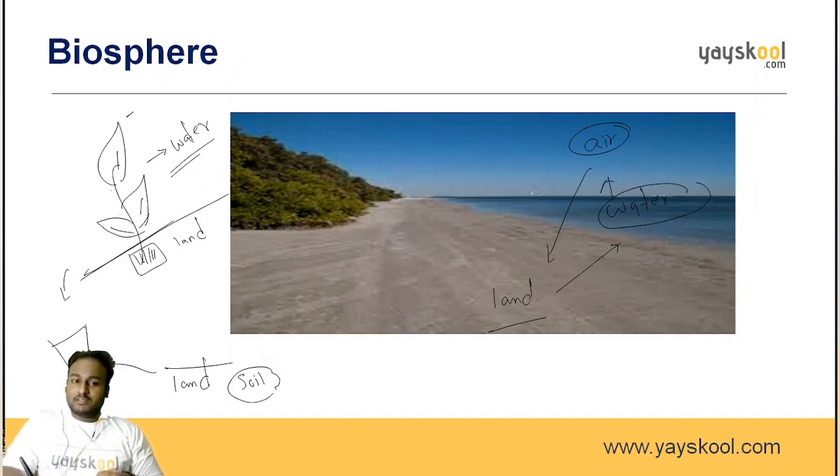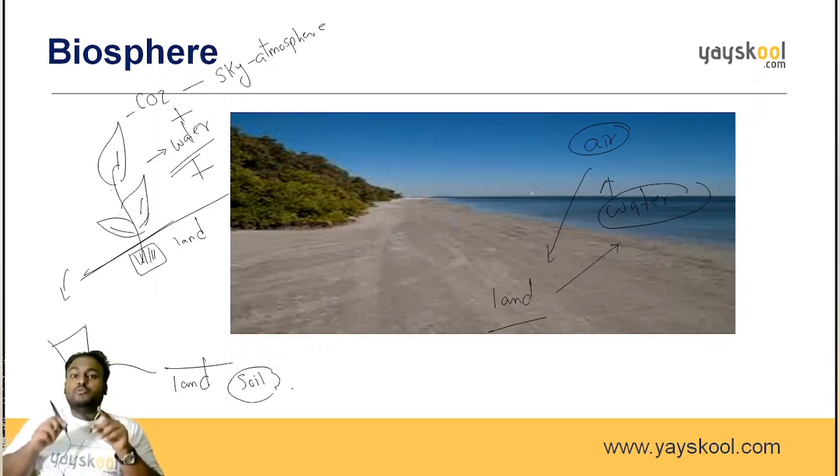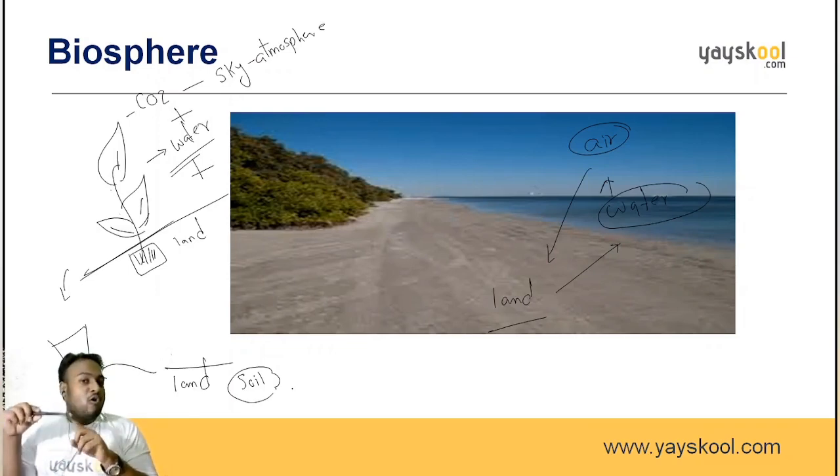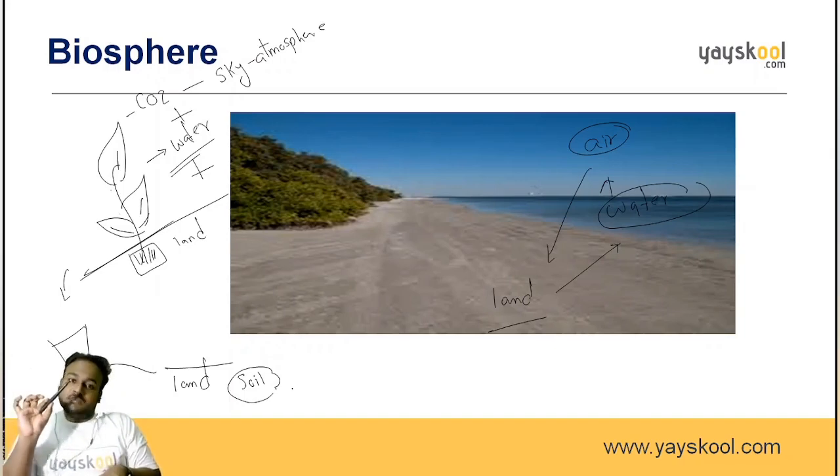It is carbon dioxide. Where do we get the carbon dioxide from? The sky, which is also known as the atmosphere. So the sky, water and land are all working together to support the plant growth. There exists a relationship between all these three. Biosphere is nothing but these only.